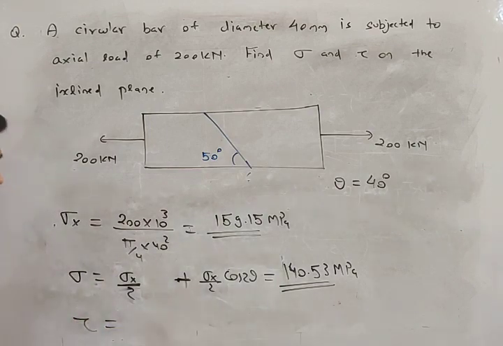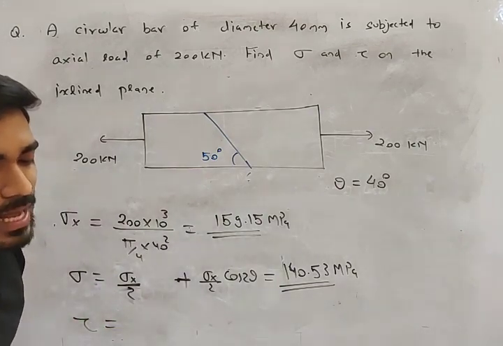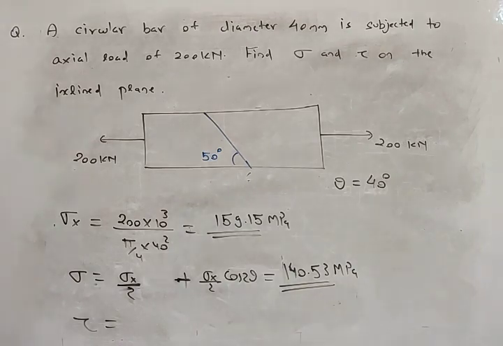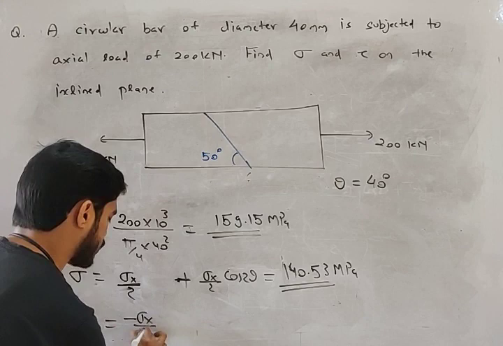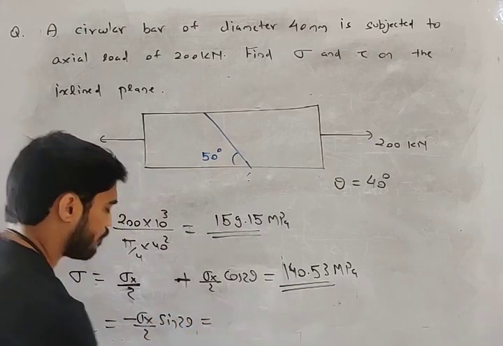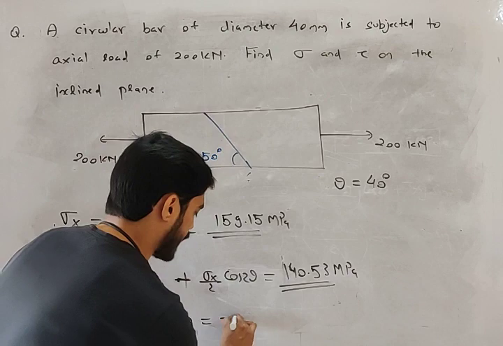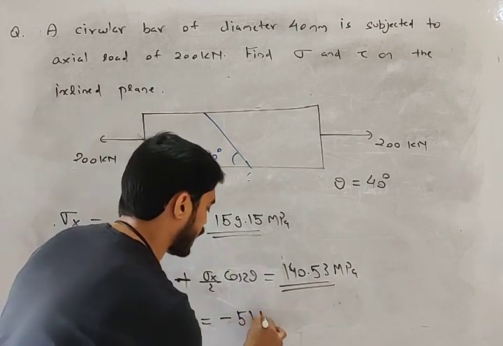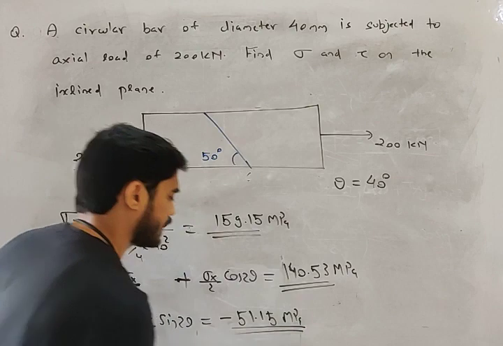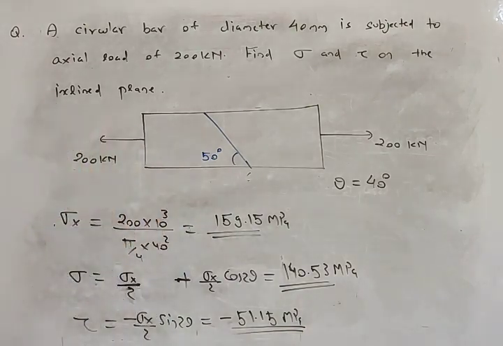What will be tau, my friend? What will be the equation of tau? Sigma y is 0, tau xy 0. So the equation is minus sigma x by 2 sin 2 theta. Put the value here and you will get minus 51.15 megapascal. Are you getting this? Very good, my friend. So these are the values of sigma and tau.